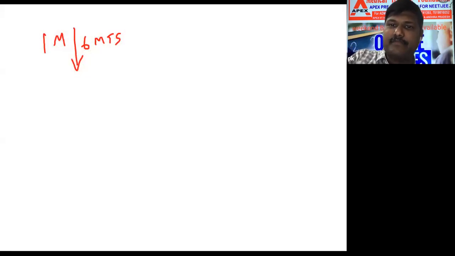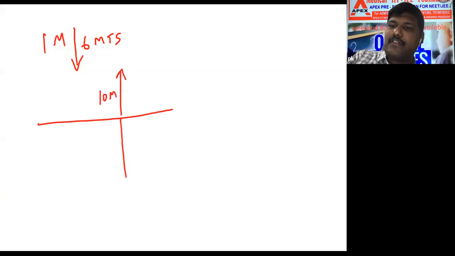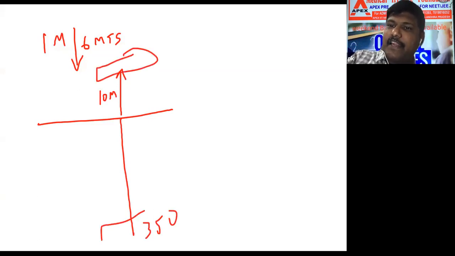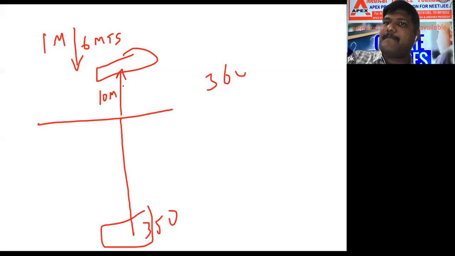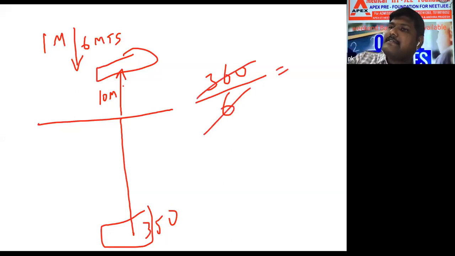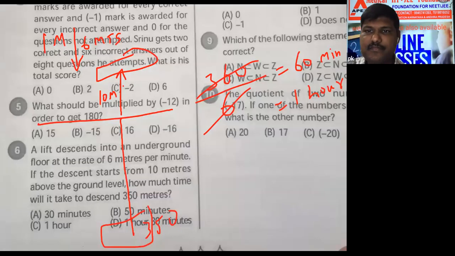I need to draw a diagram. This is the ground, let us assume. Above the ground level, that means here it started descent. This length is 10 meters. 350 meters it went down. Here it started, here it completed. Total 10 plus 350, how much? 360. 360 by 6, for each 1 minute 6 meters. 60 minutes. 60 minutes means 1 hour. Which option? C option.